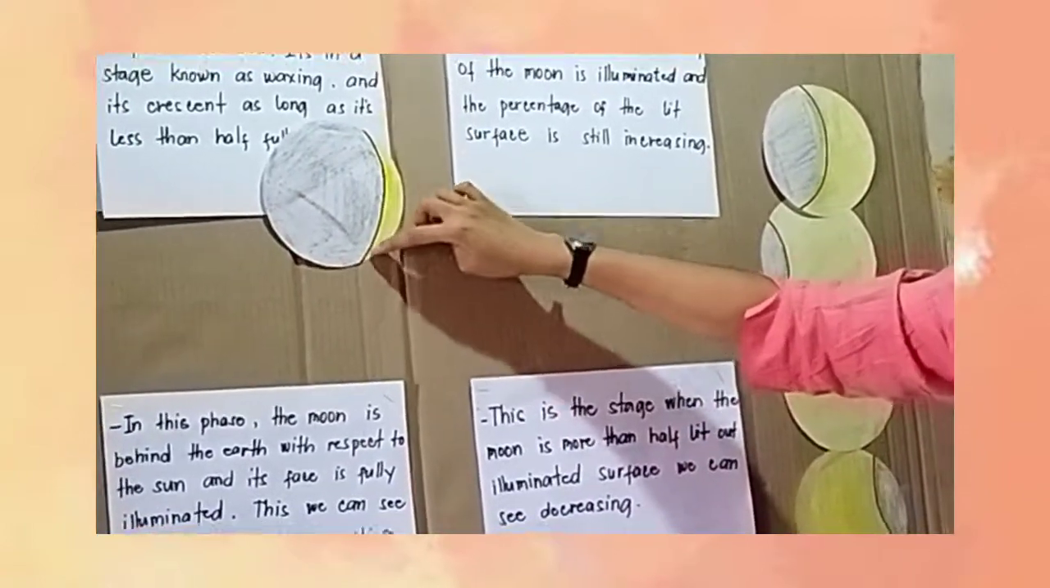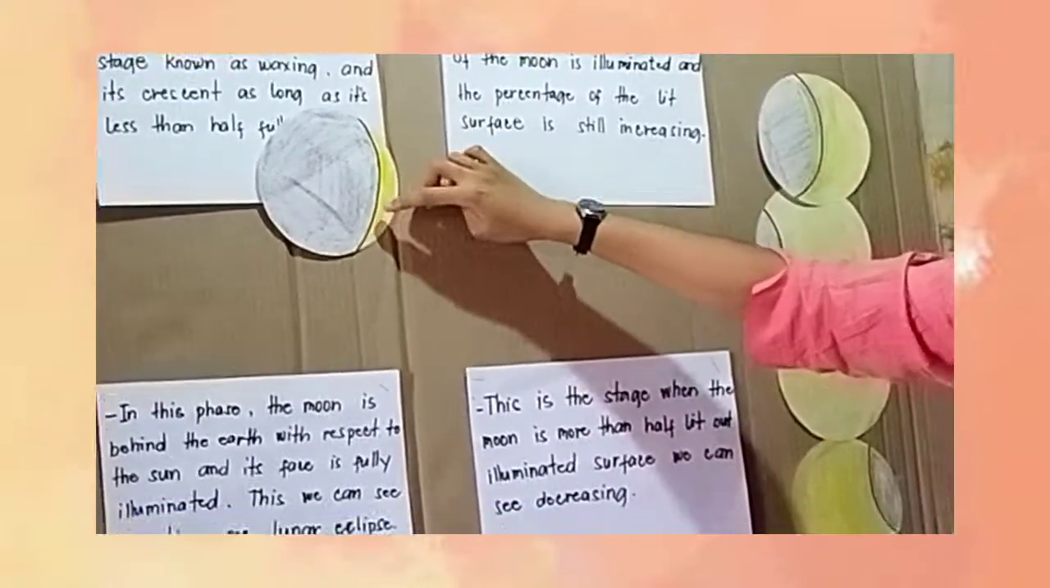So we have the lit surface, which is illuminated from the sun.